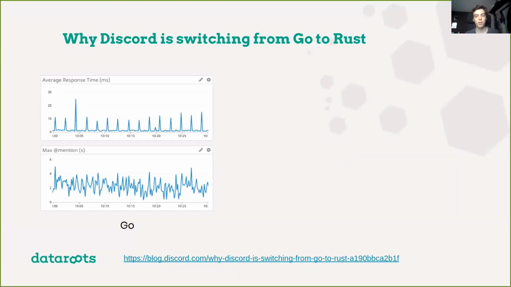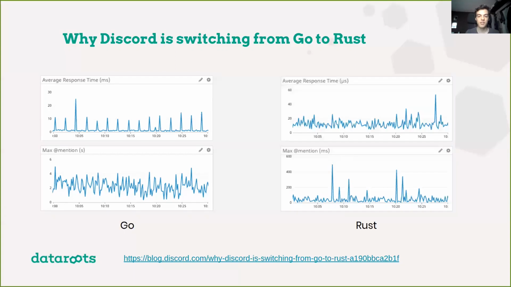So they thought, well, maybe we could rewrite this in Rust, and if everything goes well, we might have similar response times, but just without the peaks, without the garbage collection peaks. And so they did, and this is what they saw. This is the exact same service, but re-implemented in Rust. And here you can see that the spikes that were present previously in the Go version are now gone because there is no garbage collector.